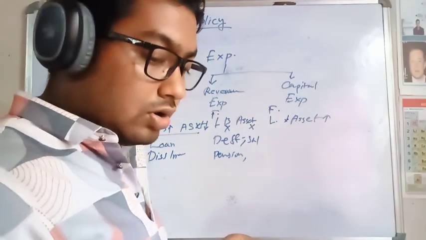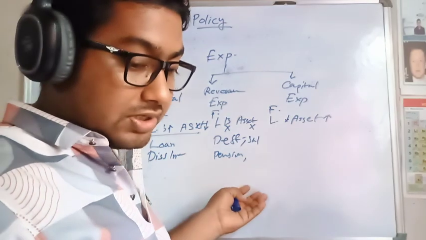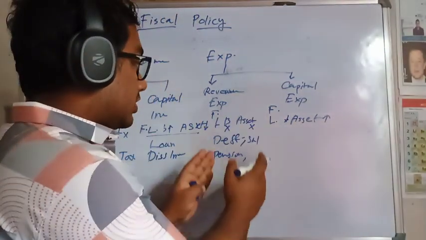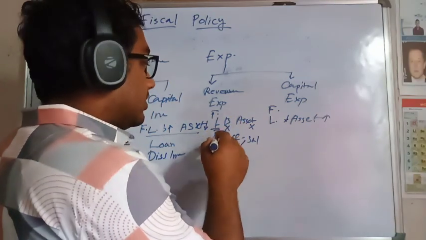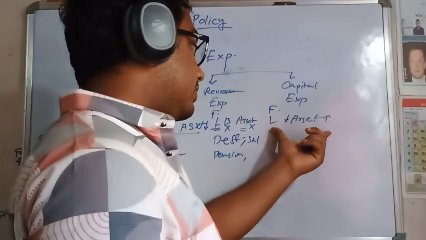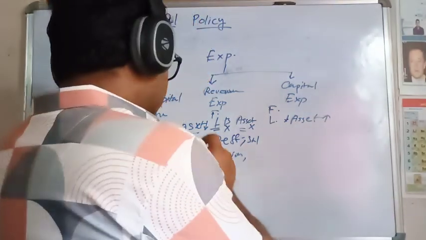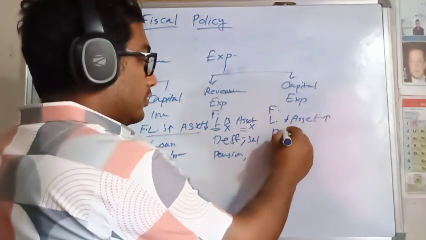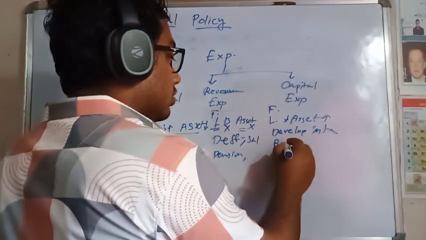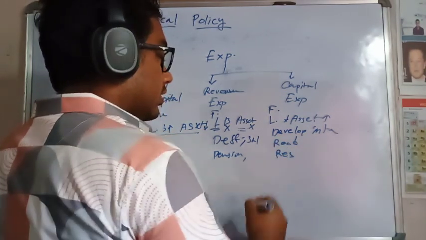Those are all in the revenue expenditure, where the financial liability does not decrease or the asset does not decrease. But where the financial liability decreases, that's why we take the loan to develop infrastructure or make a road or scientific research,